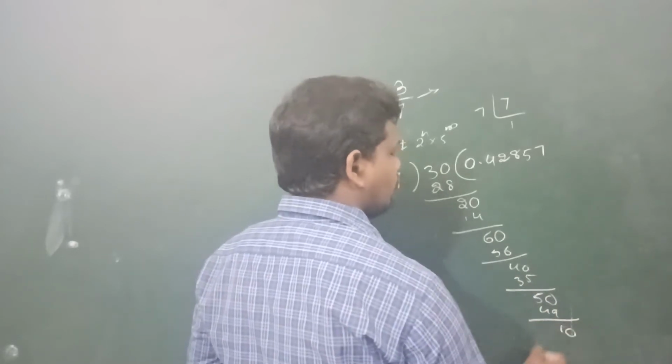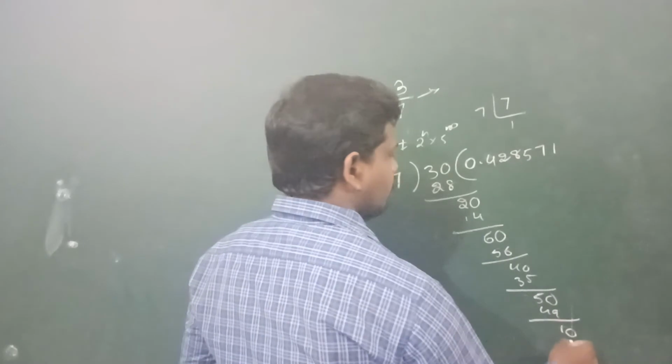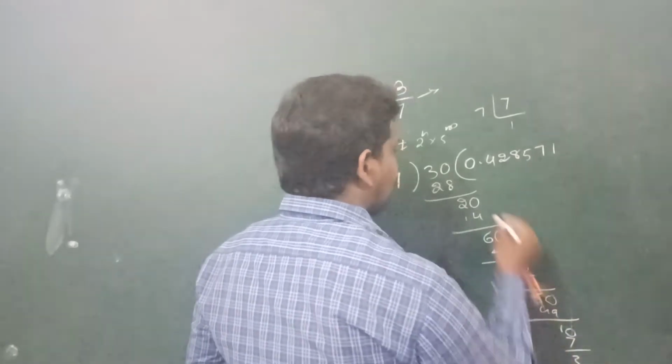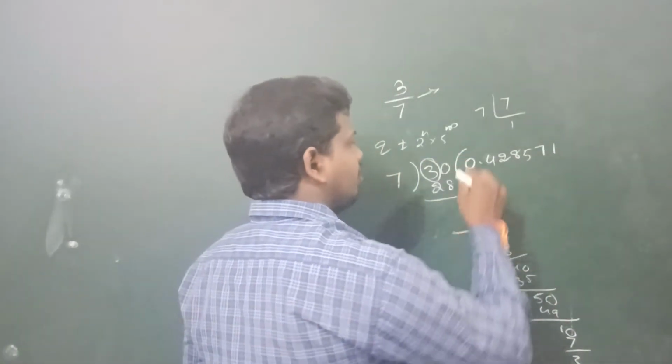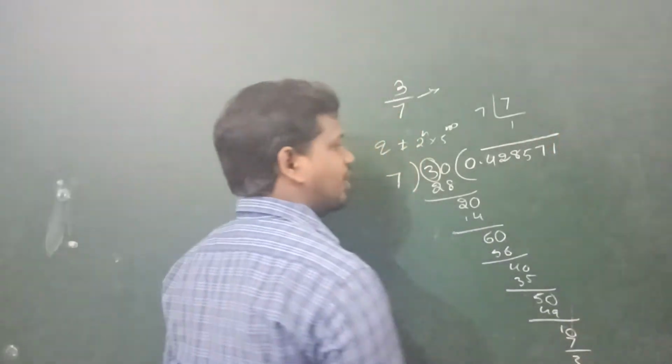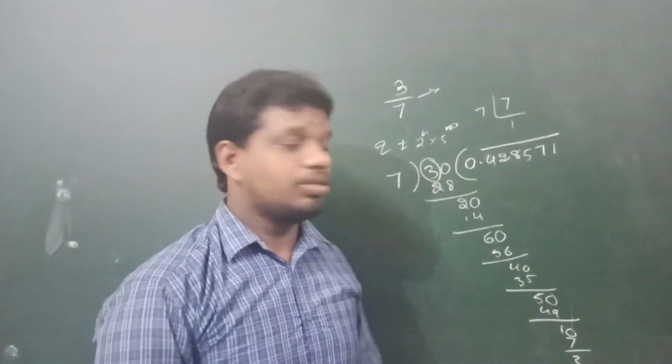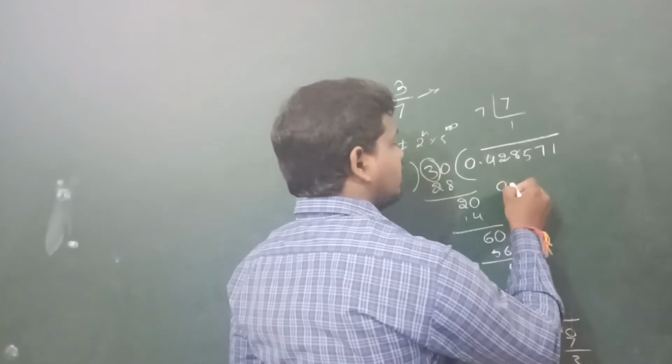Next 10, 7 ones are 7, again 3. Once the same 3 is repeated, all these values will be repeated after the point. So that's why we can say